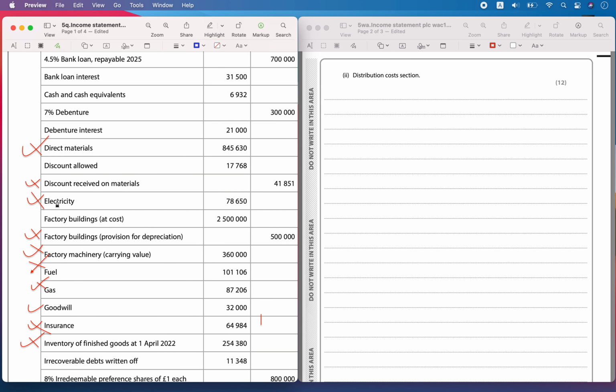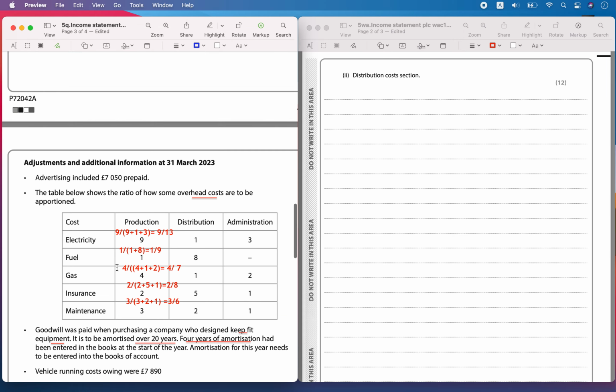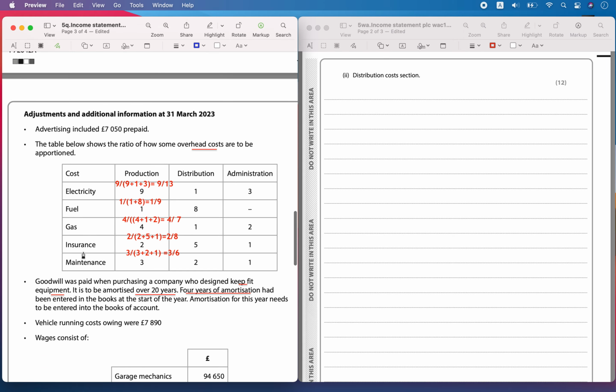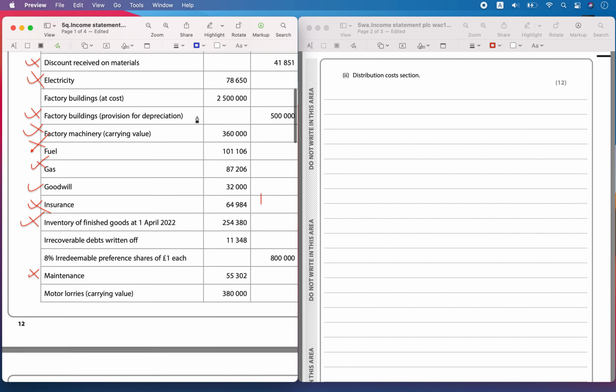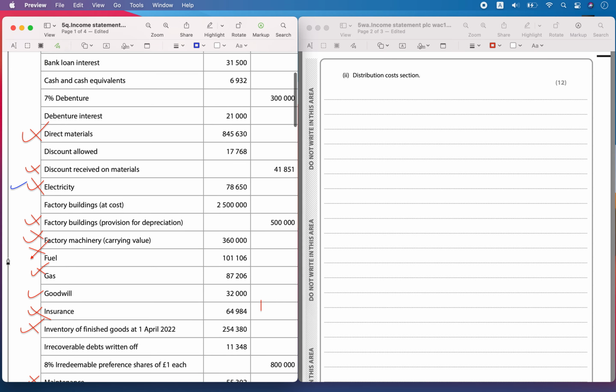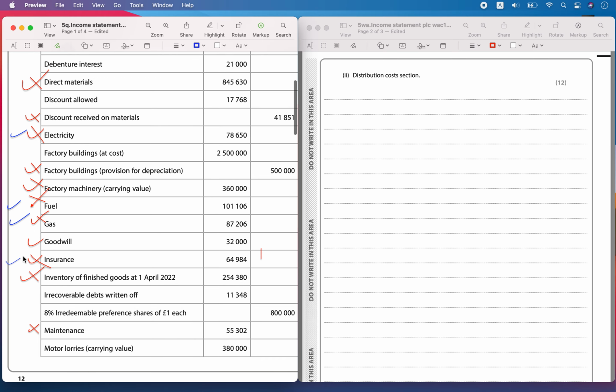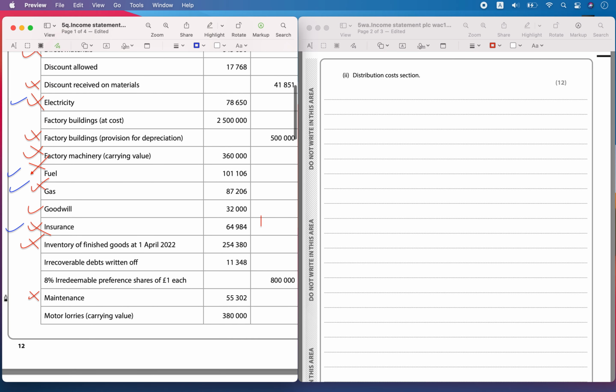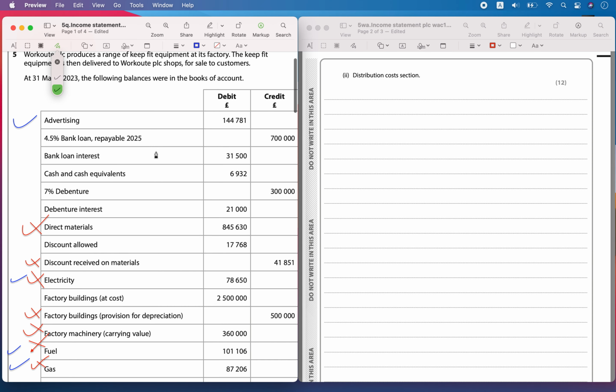Then you have electricity, fuel, gas, insurance and maintenance. Okay, all of this needs to be apportioned, and part will come under the distribution cost.